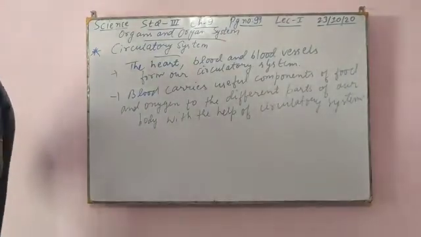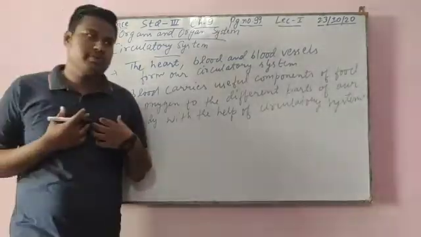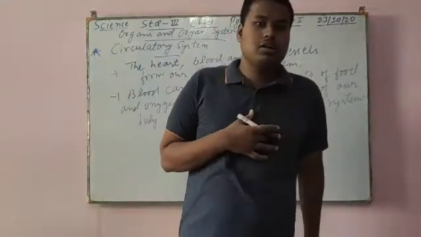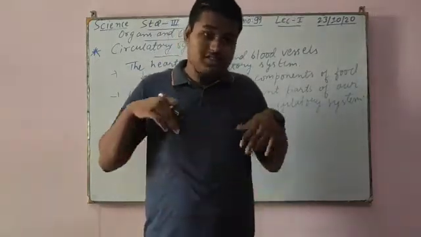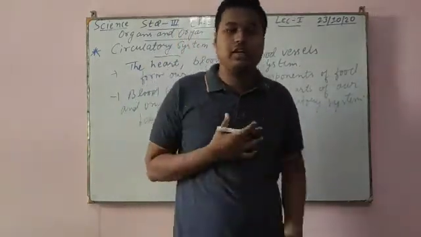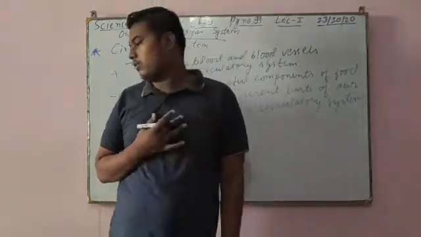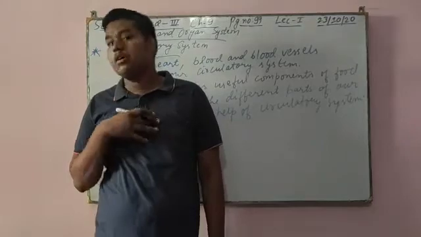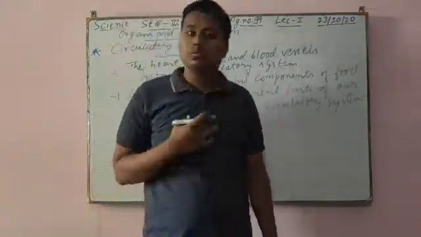The heart pumps blood throughout the body through blood vessels. When you breathe, the blood circulating in our body returns to our heart. When our heart pumps, it pumps blood throughout the body through blood vessels.